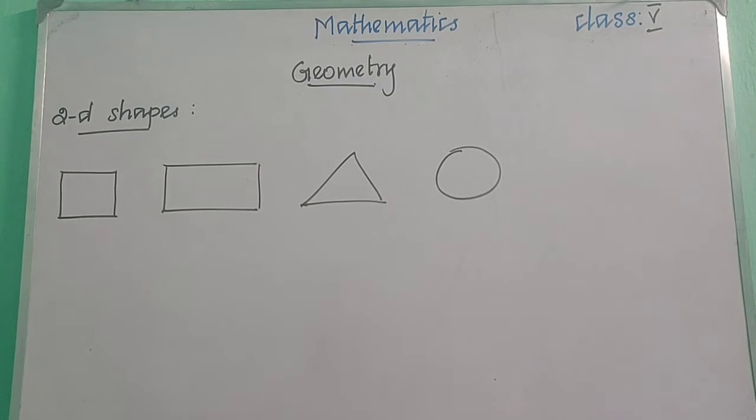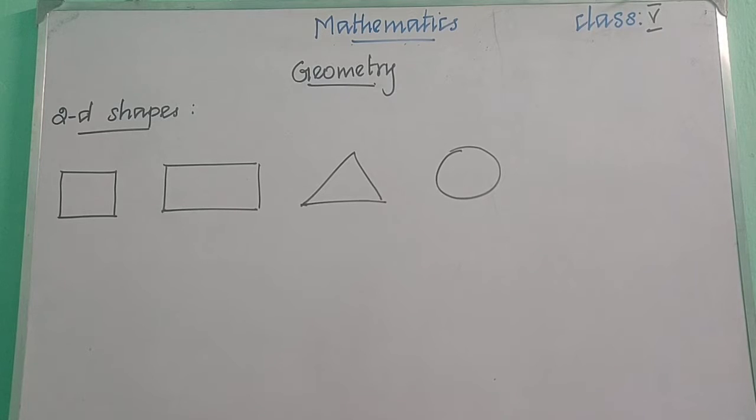So what is meant by a 2D shape? A 2D shape has 2 dimensions, right? So what are the 2 dimensions these 2D shapes have? Length and breadth. So if an object has 2 dimensions, that is called a 2D shape.